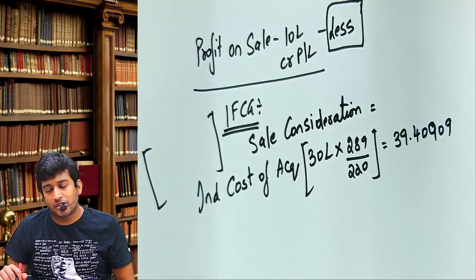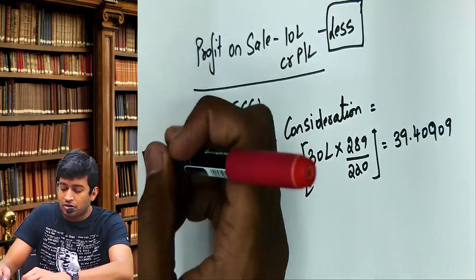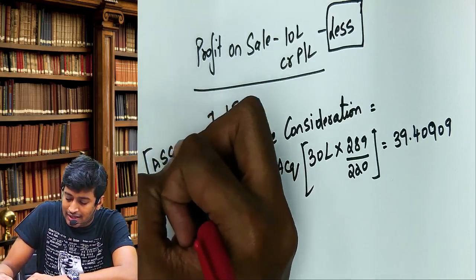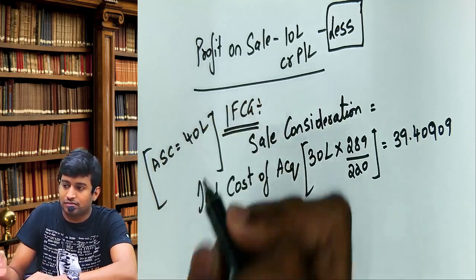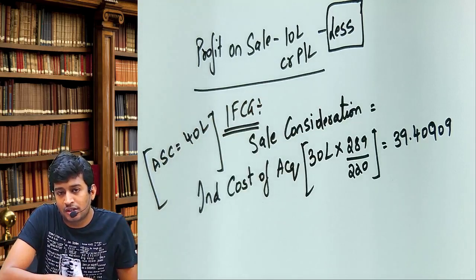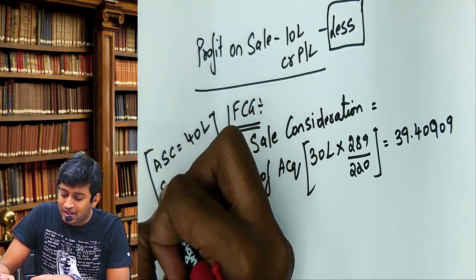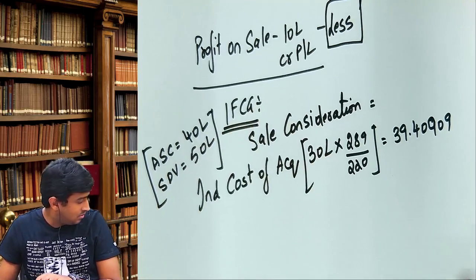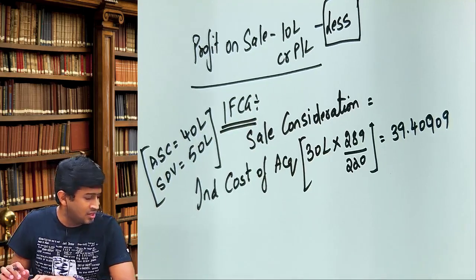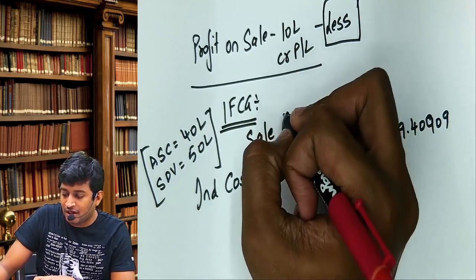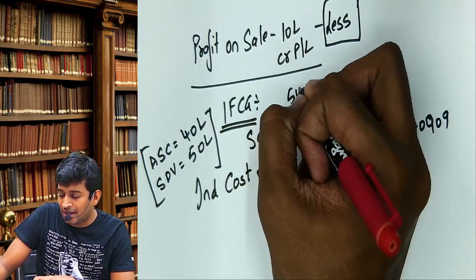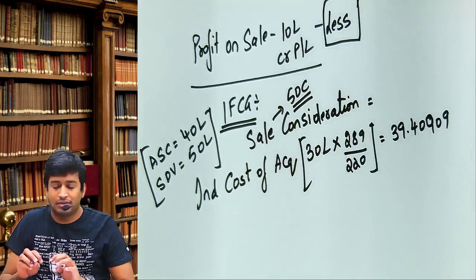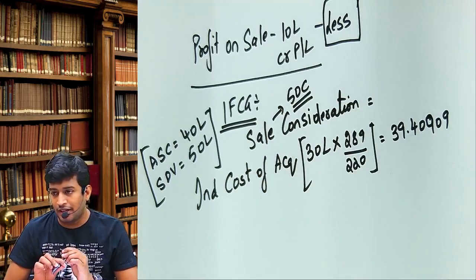My cost is how much? 30 lakhs. I sold at a profit of 10 lakhs. So my actual sale consideration will be 40 lakhs. But government says the stamp duty value is 50 lakhs, and we have a section in capital gains called 50C.